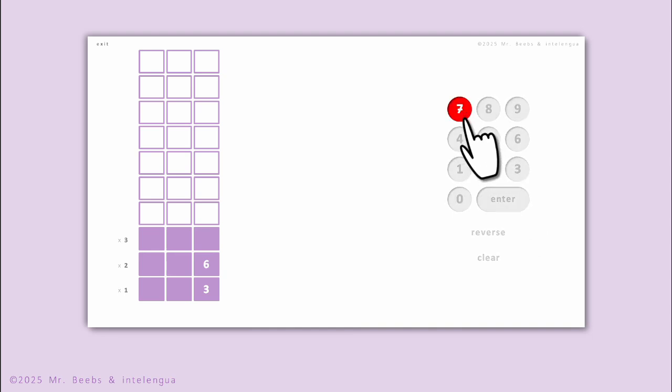Uh-oh! If you make a mistake, you'll know immediately. You literally can't enter the wrong number. To continue, just press it again. Whoops! The next multiple of 3 is definitely not 8. 6 plus 3 is 9.